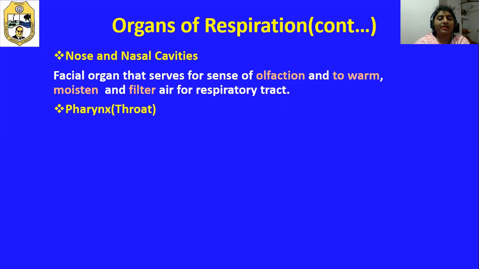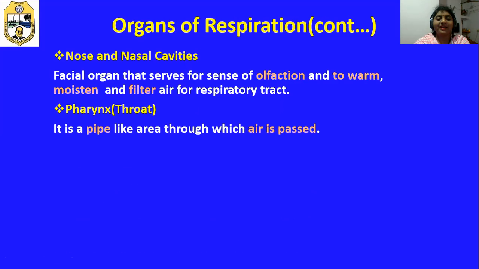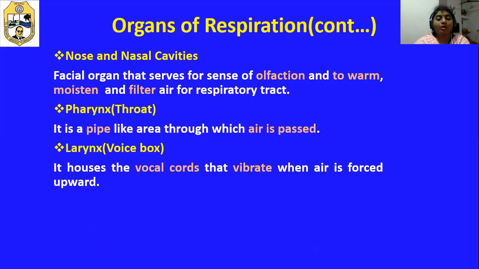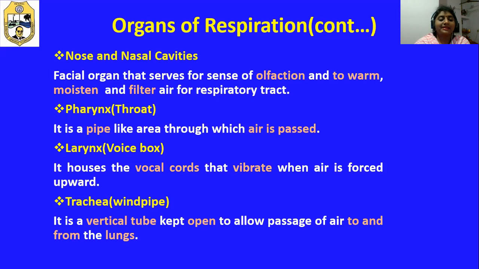Pharynx, it is also known as throat. It is a pipe-like area through which air is passed. Larynx, it is also called the voice box. It houses the vocal cords that vibrate when air is forced upward. Trachea, it is called the windpipe. It is a vertical tube which is kept open to allow passage of air to and from the lungs.